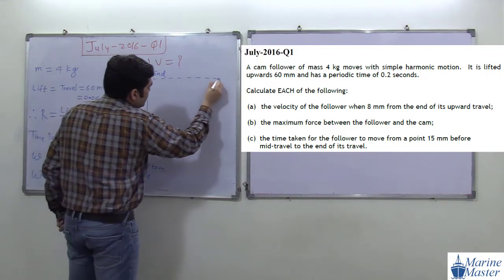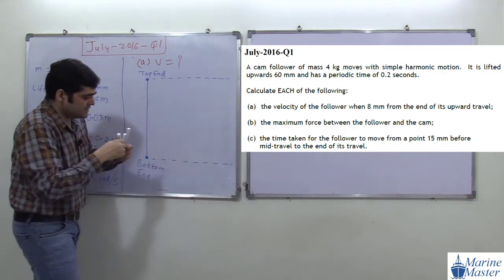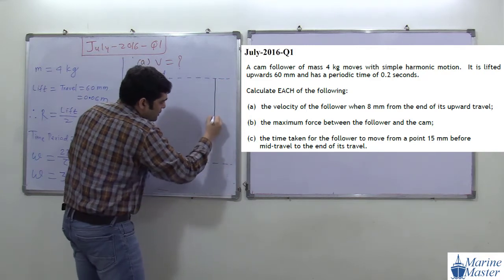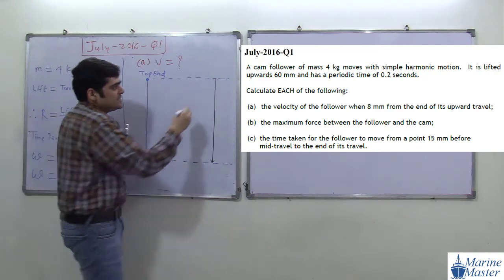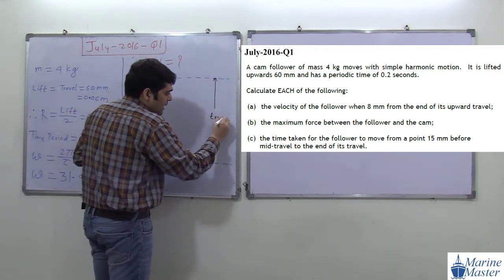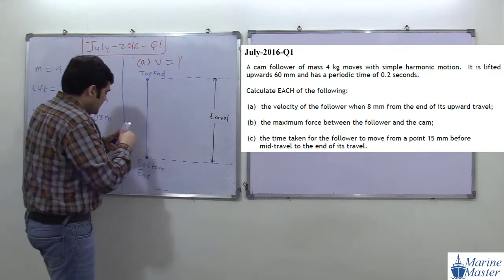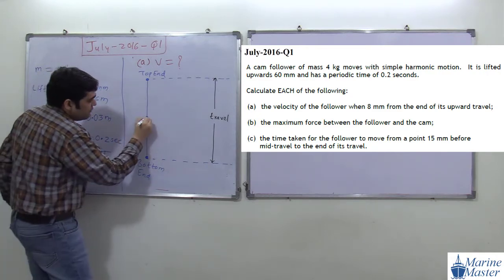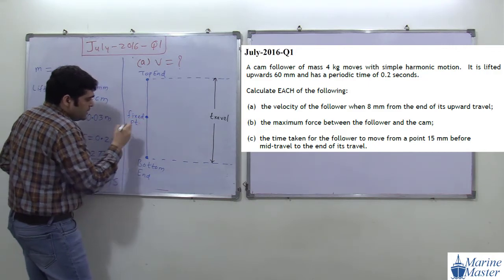Then this distance, from the bottom end to the top end, what will this distance become? Travel. How much is the value of travel? It is given in the question, 60 mm. Then exactly in between will be our fixed point.